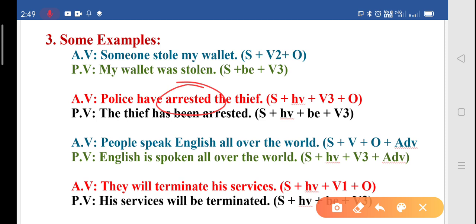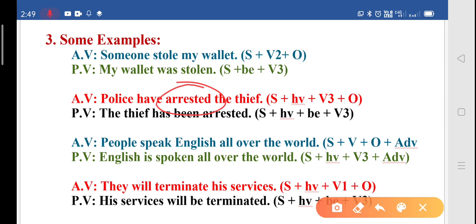Arrest means to catch with legal authority. We can catch the wrongdoers and the criminals, but we can't arrest. So after arrest, using by police is extra, unnecessary and not required. So the passive becomes: the thief has been arrested. That's why it gives the sense that the person is arrested by police only.